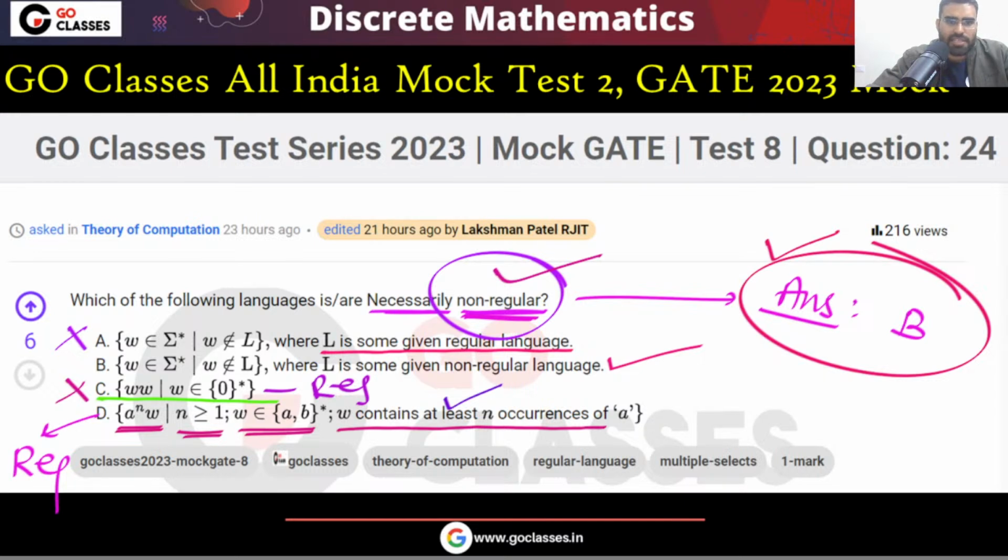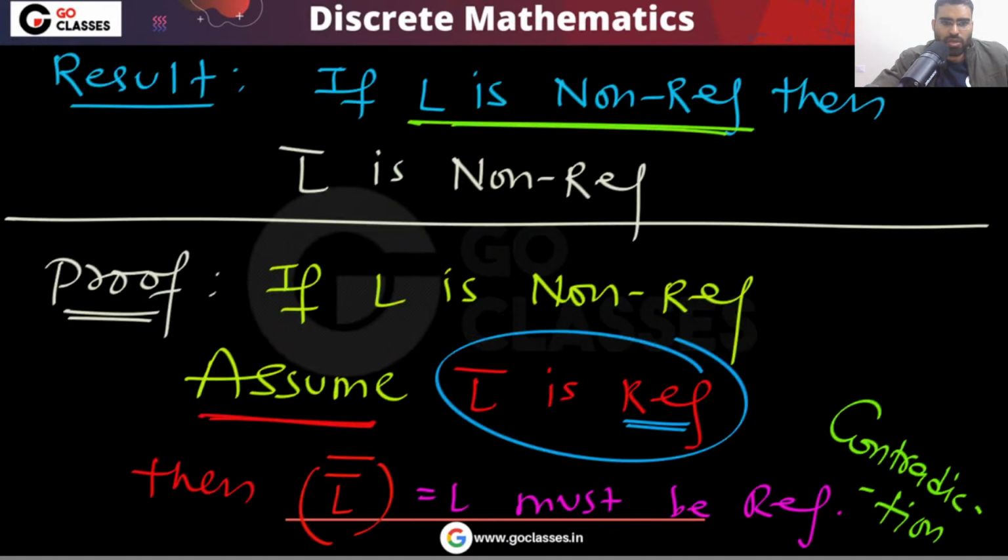Tell me, in which category should we put this question: easy, moderate or hard? Did you make some mistake? Let me know. During the All India Mock Test 2, did you do this correctly? How many of you did this correctly? Anyway, the answer will be option B. So you can very easily see.